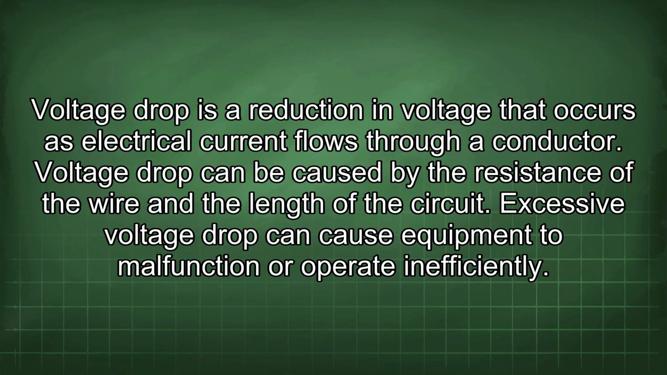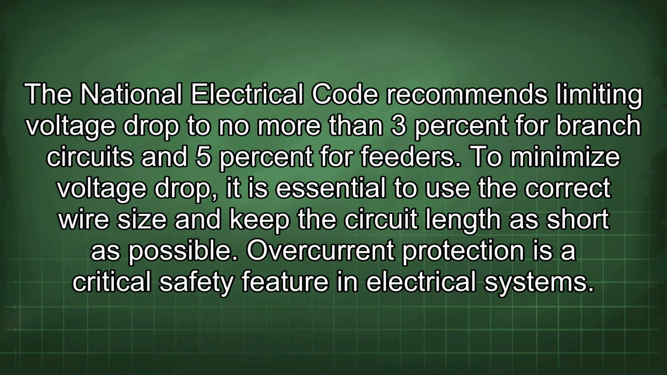Voltage drop is a reduction in voltage that occurs as electrical current flows through a conductor. Voltage drop can be caused by the resistance of the wire and the length of the circuit. Excessive voltage drop can cause equipment to malfunction or operate inefficiently. The National Electrical Code recommends limiting voltage drop to no more than 3% for branch circuits and 5% for feeders.